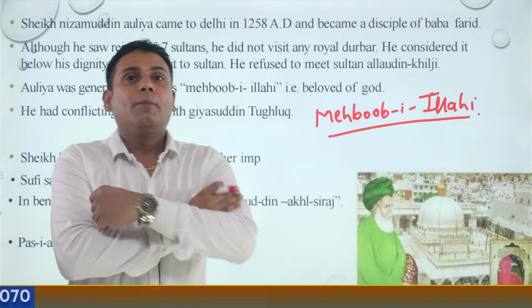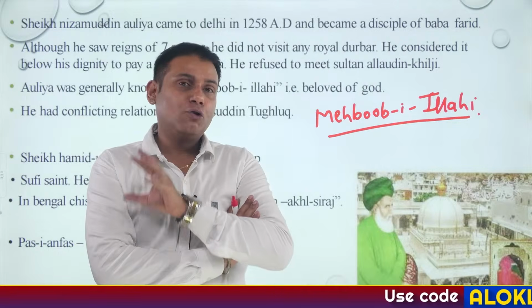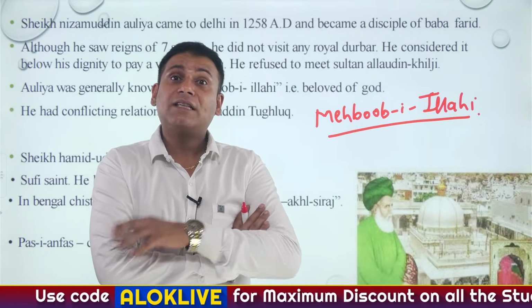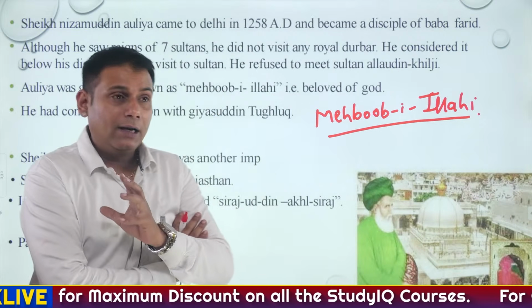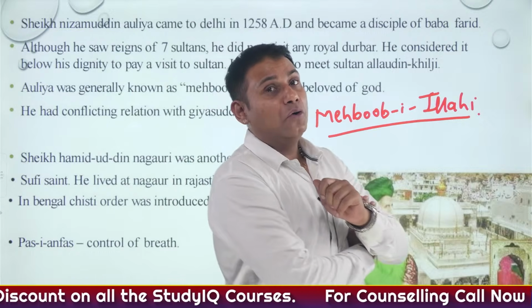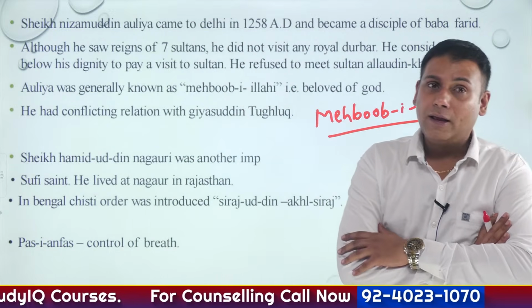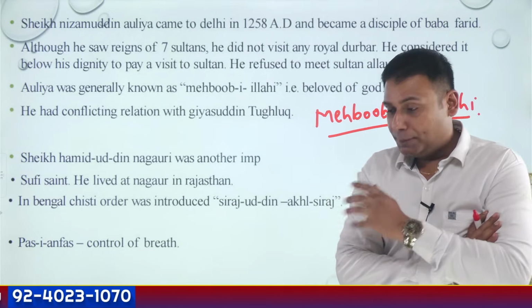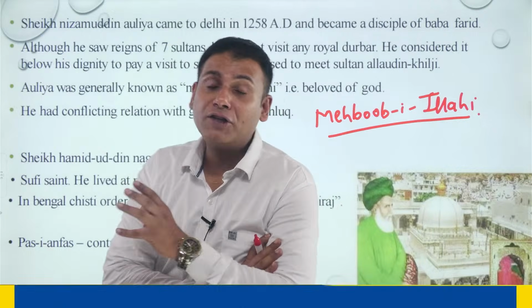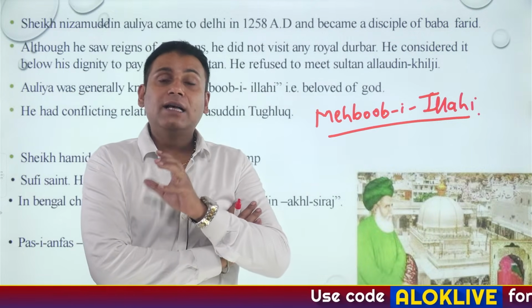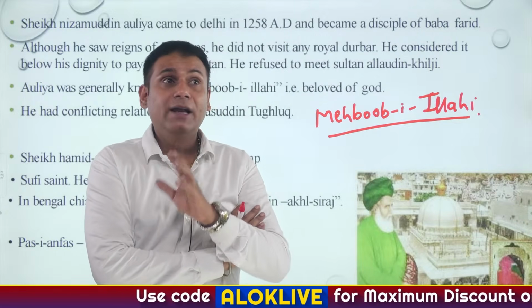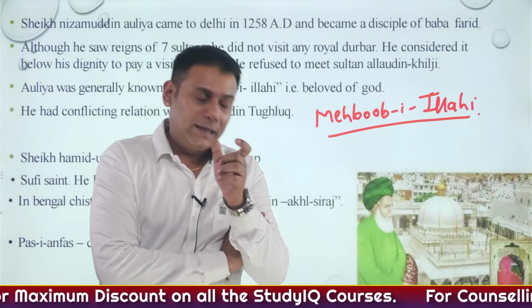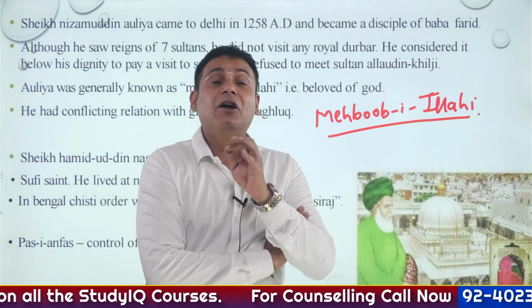So precisely speaking, Nizamuddin Auliya ji's tomb is located in Delhi. He was referred to as Mehboob-e-Illahi. He had seen the reign of 7 Sultans. It is also said that Ghiyasuddin Tughlaq, the founder of the Tughlaq dynasty, whose original name was Ghazi Malik, had conflicting relations with Nizamuddin Auliya ji. It is believed that he was constructing a fort referred to as Tughlaqabad Fort, and Nizamuddin Auliya ji cursed this fort, and also cursed Ghiyasuddin Tughlaq. Hence, if you Google it, you will come to know that Tughlaqabad Fort is the cursed fort.